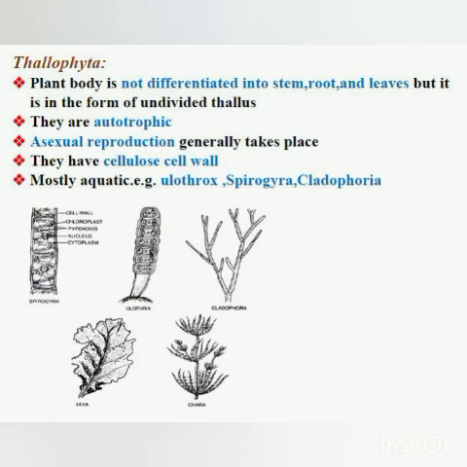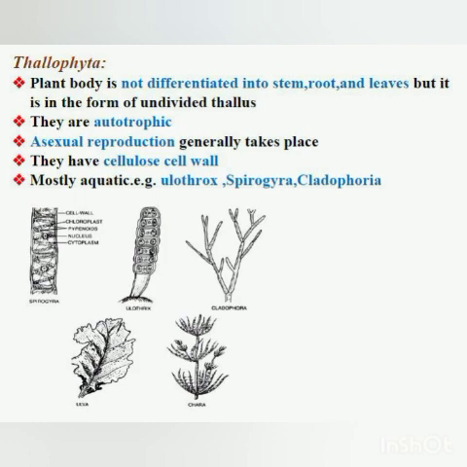The plant body doesn't have a special tissue for conduction of water and food, and it doesn't have the ability to bear seeds. They are autotrophic, means they have chlorophyll in the cells and they can perform photosynthesis. They can manufacture their own food. Generally asexual reproduction takes place. They have a cellulose cell wall, and mostly they are aquatic, found in water.